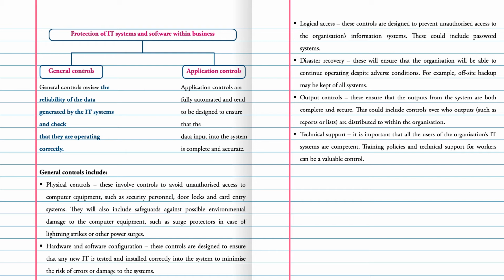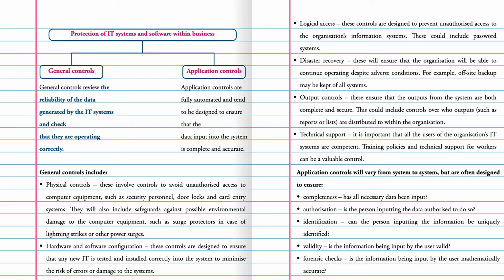Technical support. It is important that all the users of the organization's IT system are competent. Training policies and technical support for workers can be a valuable control. Next, we will discuss application control in detail. Application controls will vary from system to system but are often designed to ensure completeness, authorization, identification, validity, forensic checks.